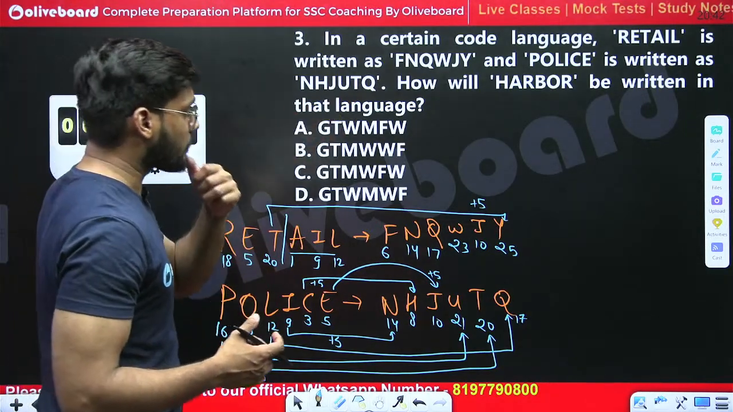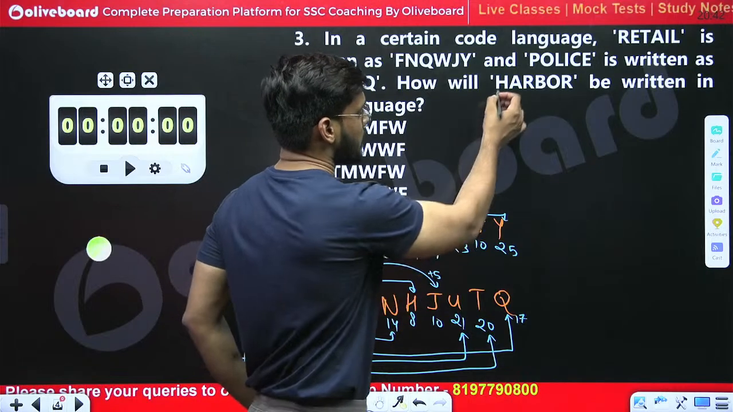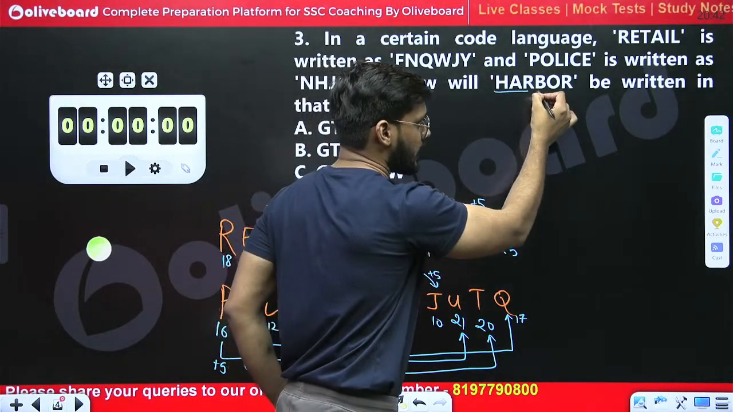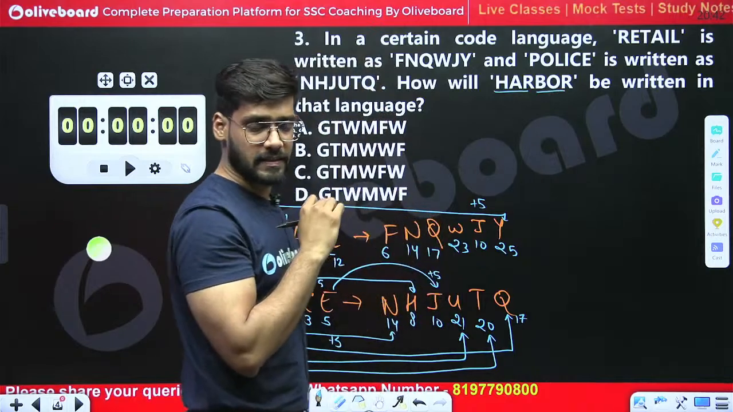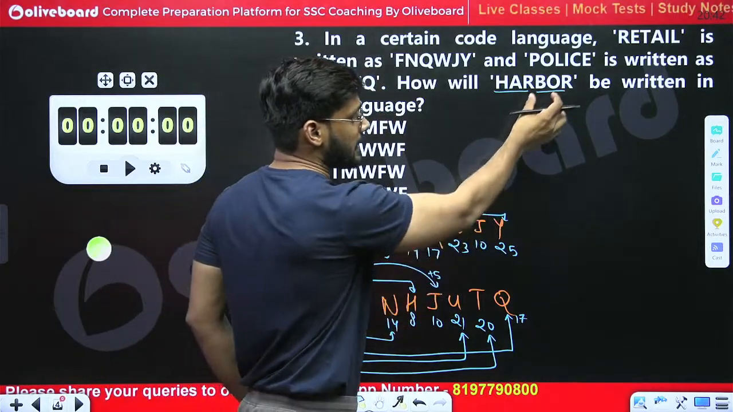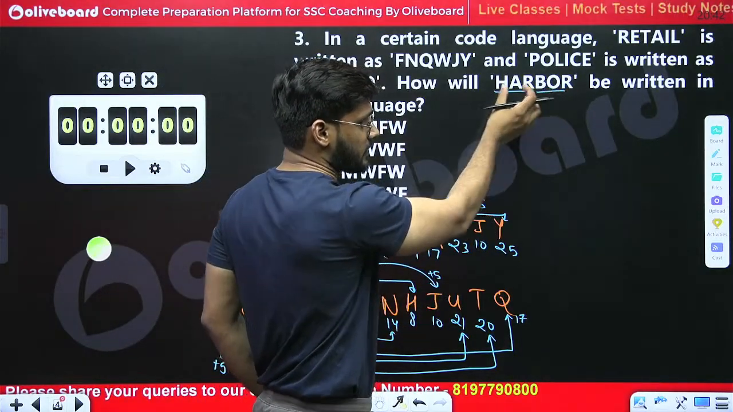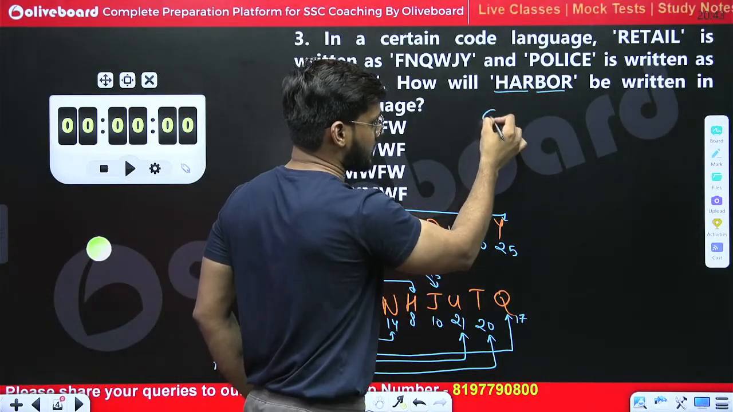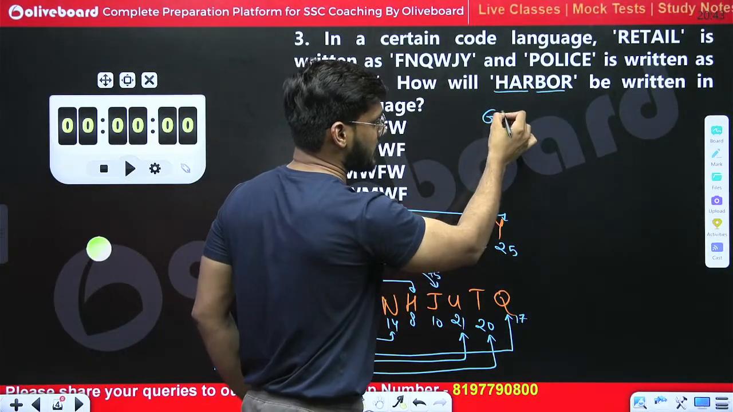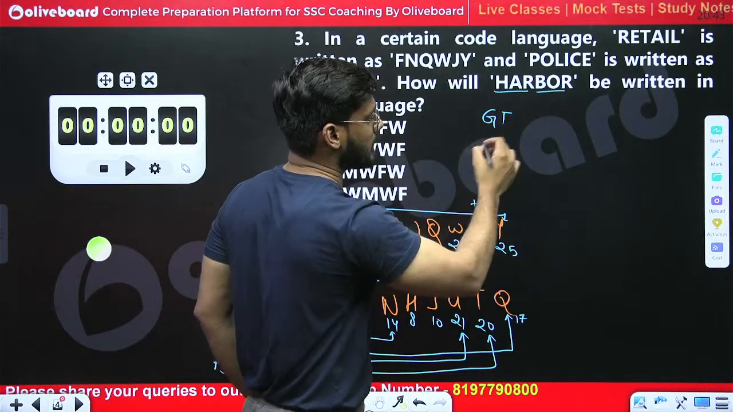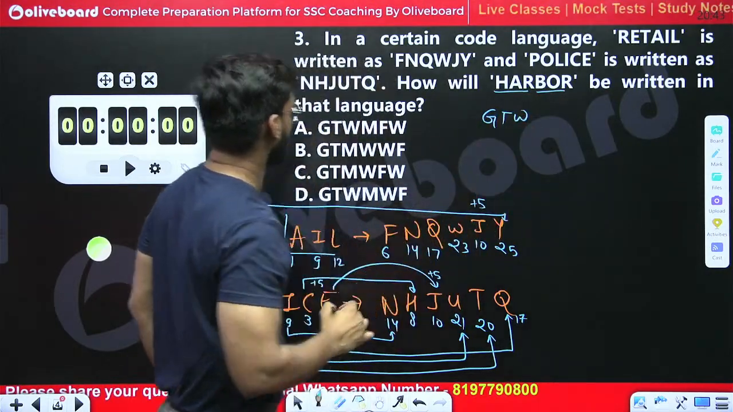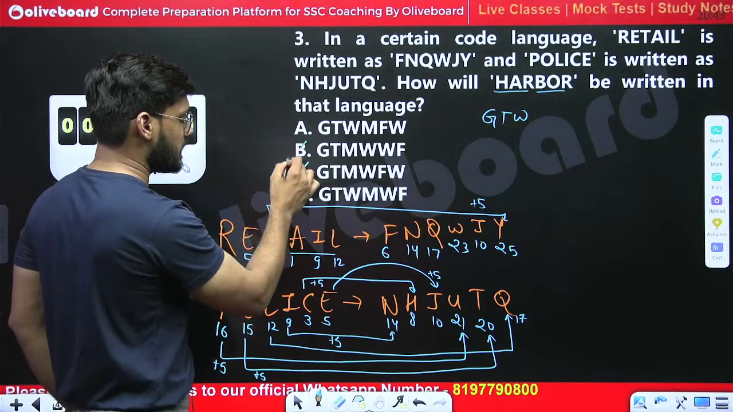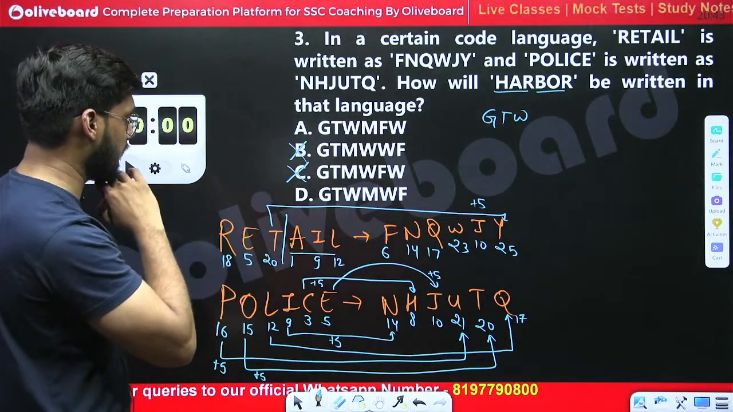So harbor will be coded in the same way. We add plus 5 in all these letters, and first of all we need to arrange these last 3 letters at the first 3 positions. V plus 5, what will we get? G. O plus 5, we get T, and R plus 5, we get W. GTW. So is there any option with GTW? C is wrong, B is wrong. We have two options, A and D.